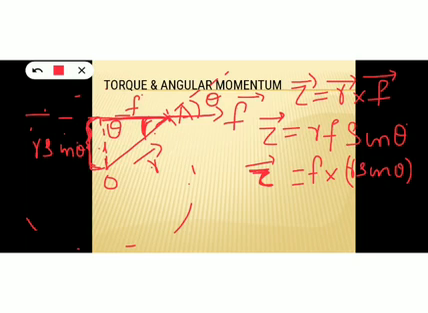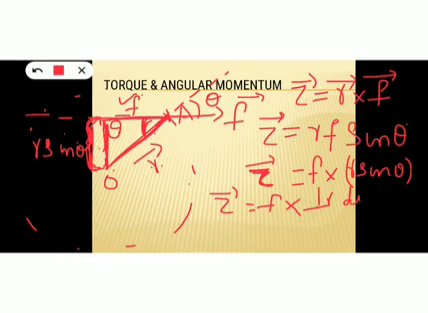Okay. So you know sin theta is equal to opposite side by hypotenuse, and you know hypotenuse is r. So what is this side? This opposite side is equal to r sin theta. So torque tau is equal to force into r sin theta. R sin theta is the perpendicular distance of this force from the point of rotation. So here r sin theta is the perpendicular distance of force from the point of rotation O.